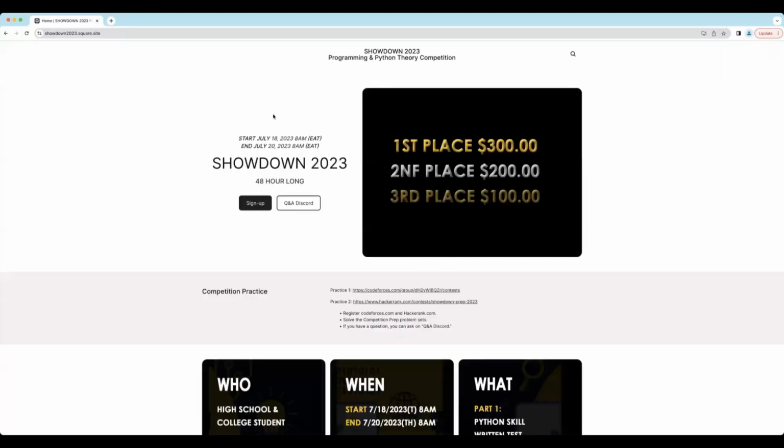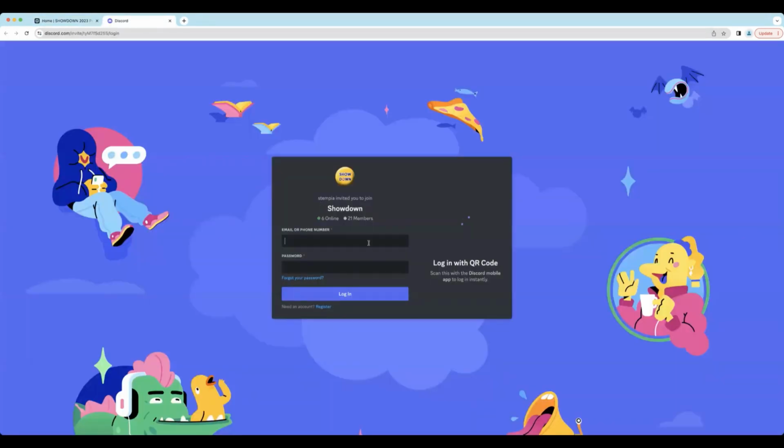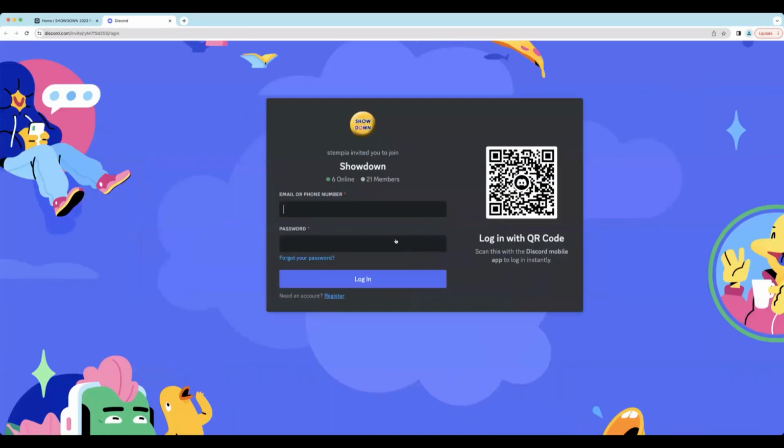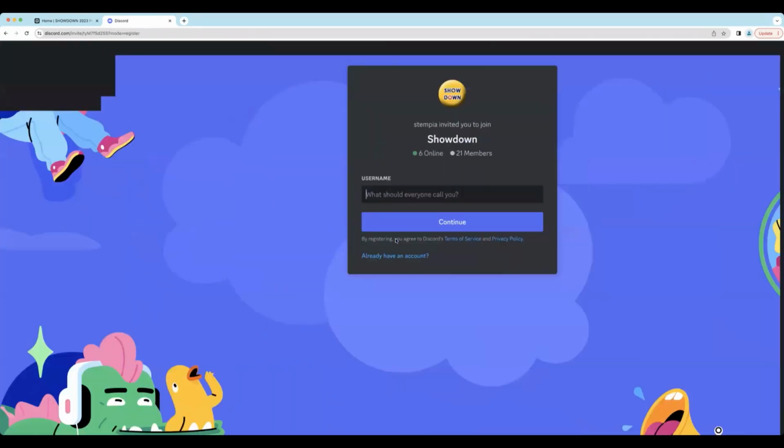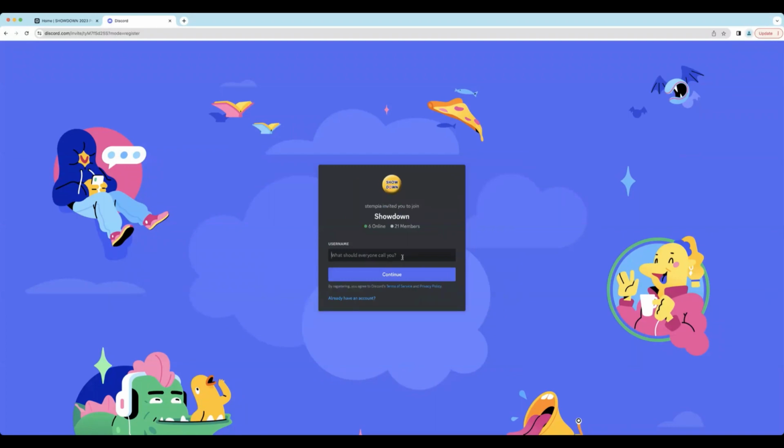Once on there, to access the Discord, press Q&A Discord. If you need to sign up, press sign up and just follow the directions. And then it will now prompt you to either log in or, down here, if you see, it says register, press register. And then it says enter a username, right?